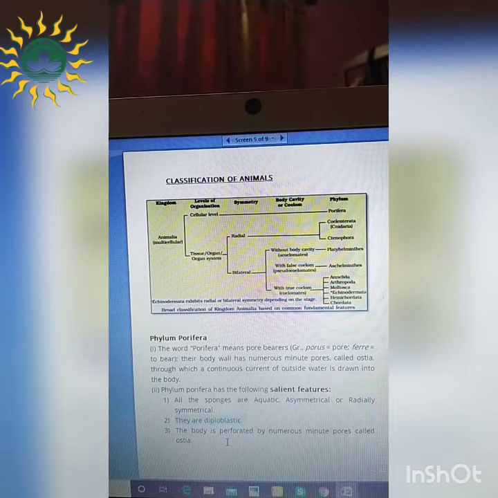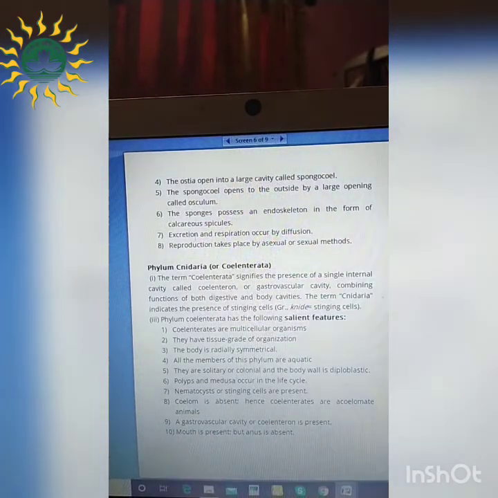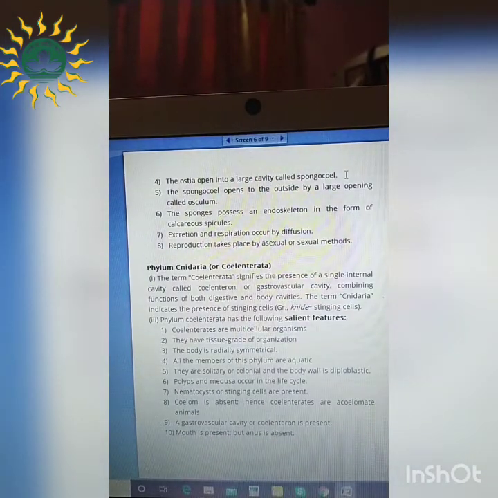That means two germinal layers are present. Third, I've just now mentioned their body consists of minute pores which are called ostia. And this ostia ultimately opens into a large cavity which is called what? Spongocoel. So these are the sponges and coel is the cavity, so spongocoel. And the spongocoel opens to the outside by a large opening called osculum. Okay, so starting from ostia, these are the pores which open into the spongocoel, and the spongocoel ultimately to a large opening called osculum, which is ultimately moving outside of the body.